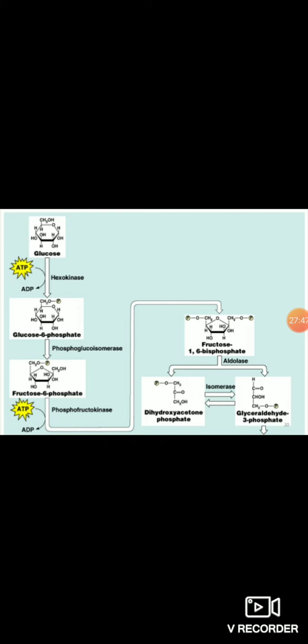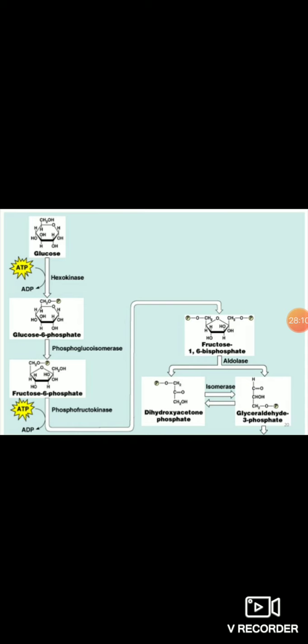Aldolase catalyzes the splitting of fructose 1,6-bisphosphate into two 3 carbon compounds, glyceraldehyde 3-phosphate and dihydroxyacetone phosphate, DHAP. These both are 3 carbon compounds.